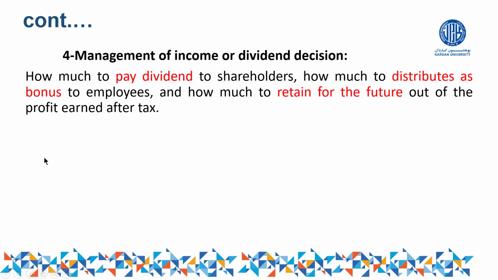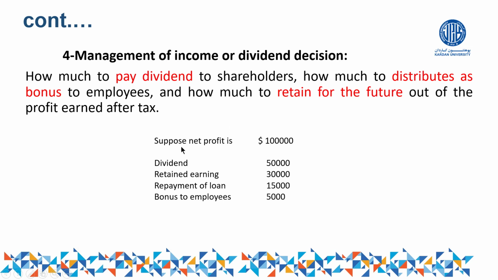The fourth activity of a finance manager, which is very important, is management of income or dividend. Let us assume that you have run the project and you made 1 lakh profit. If there is 1 lakh profit, the question is how you can manage this amount of 1 lakh. So the management of this amount is also one of the responsibilities of a finance manager, right? I've given a simple example here. Let us assume that the profitability of the business at the end of the year is equal to 1 lakh. So the finance manager may manage the profitability in this way.